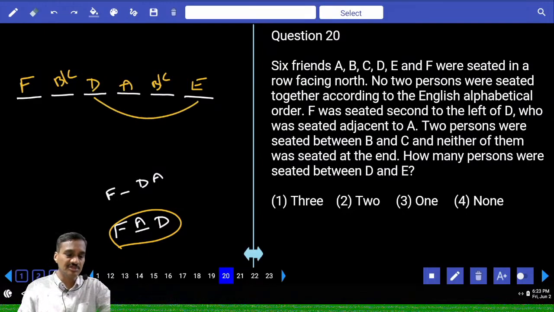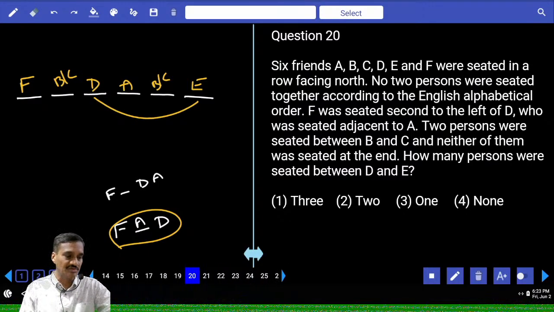Ma D ki E ki madhya enta mandi unnaro cheppandi? 2. There are 2 persons, choice 2, question number 20.